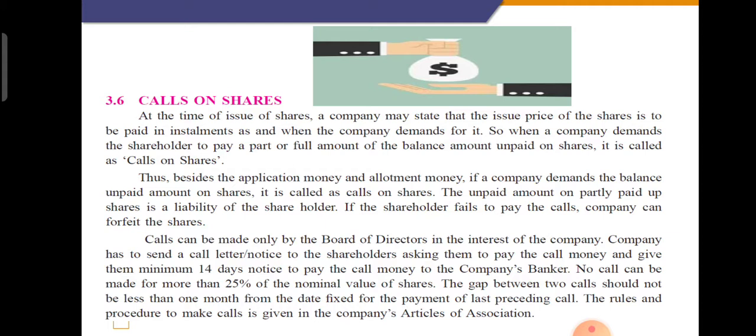Thus, besides the application money and allotment money, you know students that the application money was paid by the applicant when he submitted his application form. After that, when the allotment letter was issued to him and allotment was done, the member paid the allotment money. If a company demands the balance unpaid amount on the share after the allotment, it is called a call on shares.